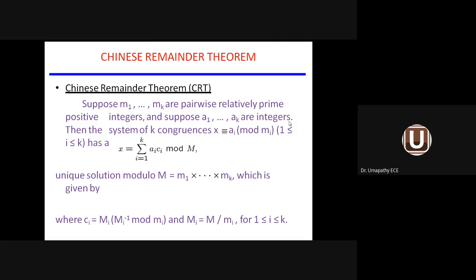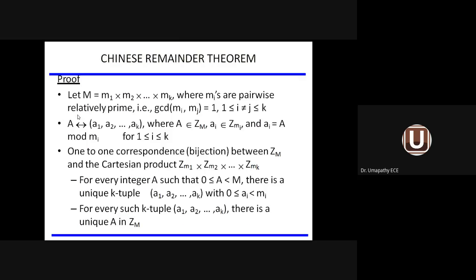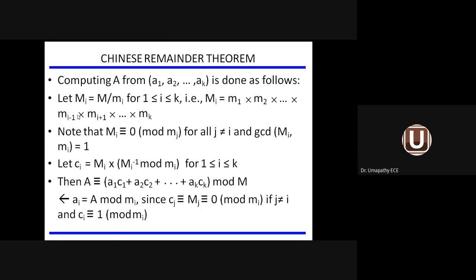A is a set of integer values available. What is c? c_i equals M_i within brackets M_i power minus 1, the inverse mod m_i. So we have to calculate the value of M_i for each and every element, substitute in this expression, calculate c_i, and then substitute here. We get an expression for the Chinese remainder algorithm, abbreviated as CRT. The Chinese remainder algorithm gives a number of congruent numbers for the given set of prime numbers. The proof and the example are given here. I will share the PPT with you.